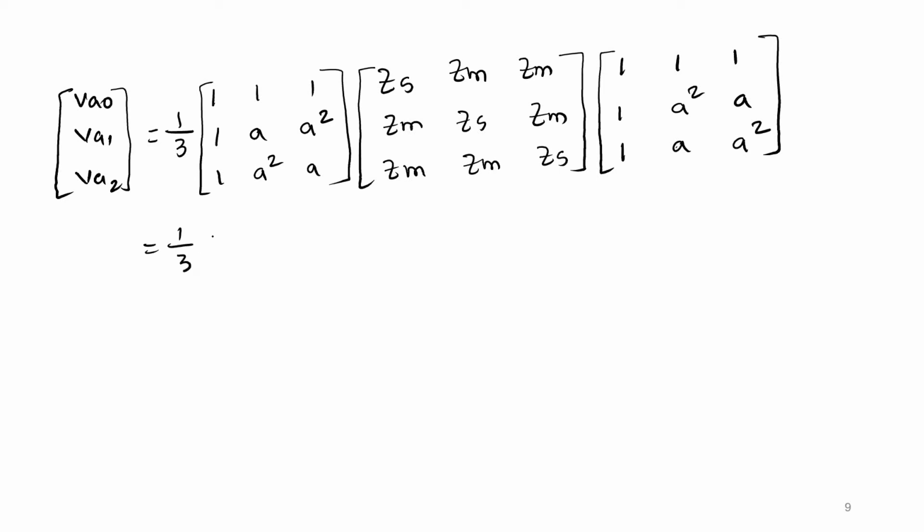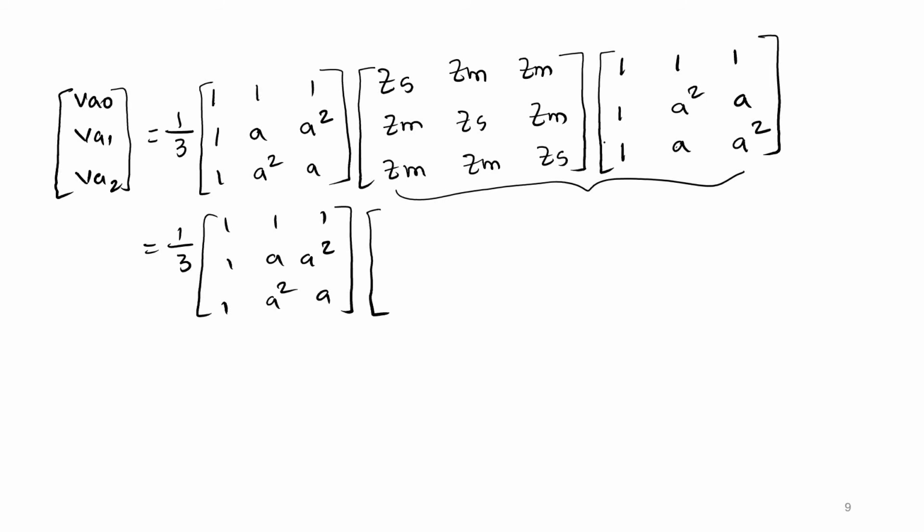So now let us do the matrix multiplication here. 1 1 1, 1 A square. So don't touch this. First let us do the multiplication of these two. Each and everything you need not write, you just observe the network. Any simplifications possible, let us try to do the simplification here itself. Look at here, I need to multiply the first row with all the columns one by one. So in the first column, all the terms are 1, so you can directly add all these terms. So that is Zs plus 2Zm.